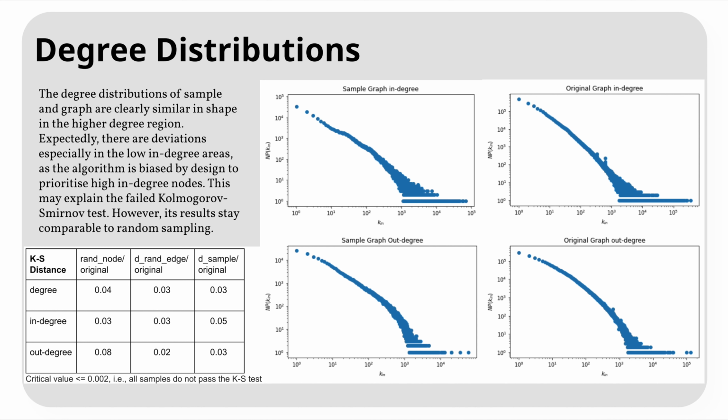While the shape of the degree distributions of sample and original resemble each other, our method is biased by design. It prioritizes higher degree and, as we will see, higher K-core nodes. So it's not surprising that the degree distributions do not pass a Kolmogorov-Smirnov test. However, interestingly, neither does a random node sample with the same number of nodes or a random edge sample with the same number of edges.